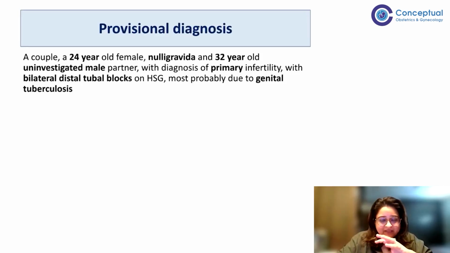But sometimes if there are highly suggestive findings and a very significant history, then maybe on imaging you can start. But usually we look for a microbiological diagnosis in some form or a hysterolaparoscopy finding. That would be ideal to start the patient on ATT.